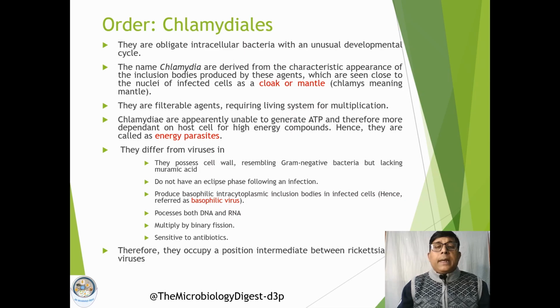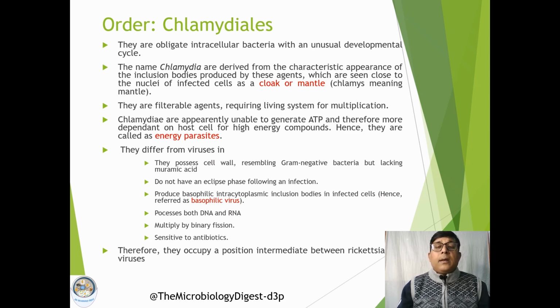So the word Chlamydia is actually given to this group of organisms because of the characteristic appearance of their inclusion bodies. When these organisms infect the cells, they produce inclusion bodies, and these inclusion bodies take a characteristic typical appearance.